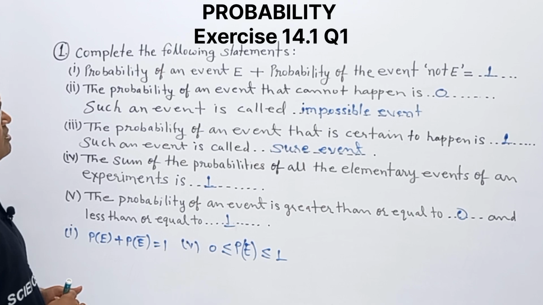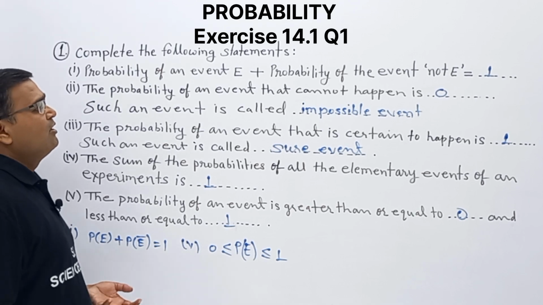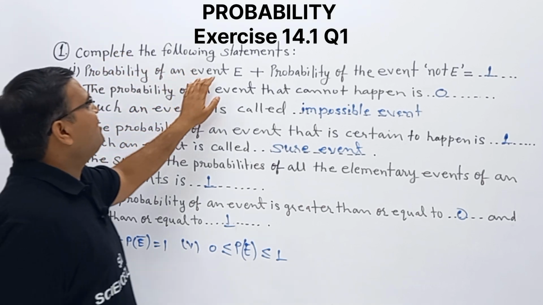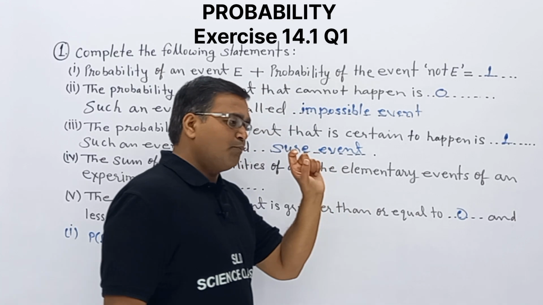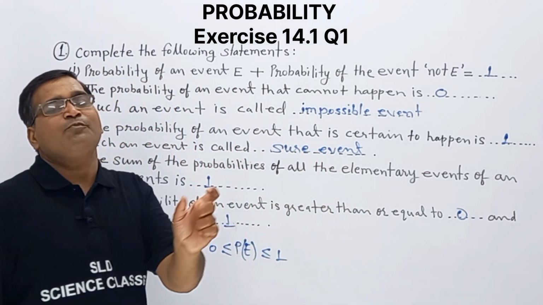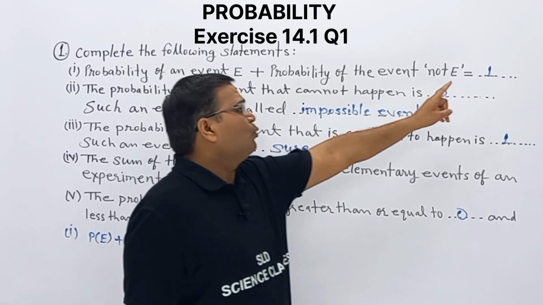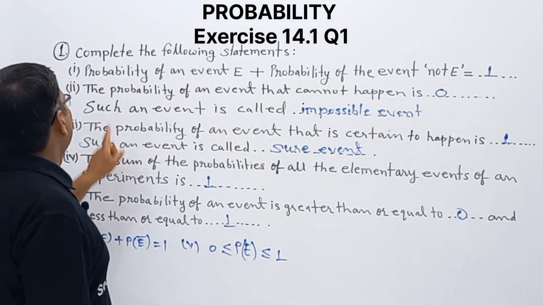These 5 questions are very basic questions linked to probability. Again I am revising. Probability of event E plus probability of event not E, the sum of both will be 1.